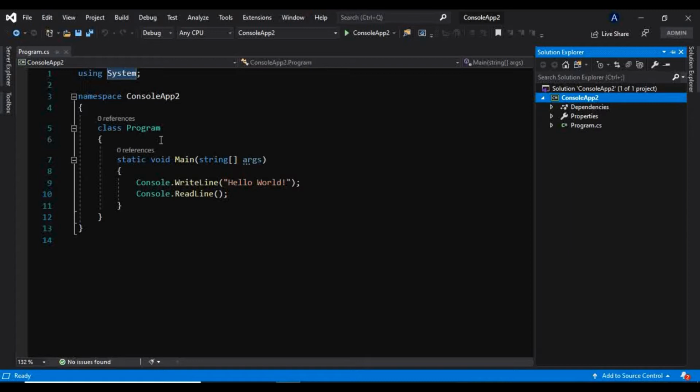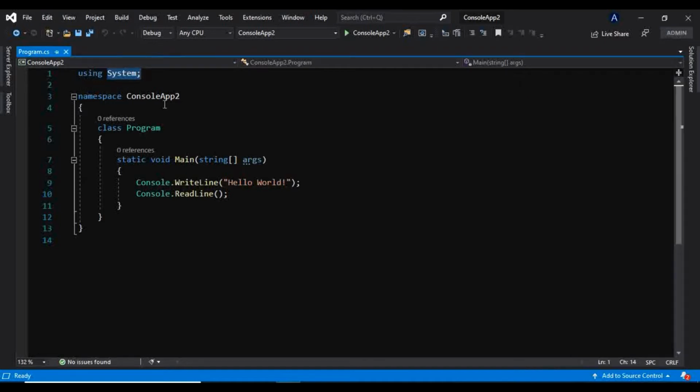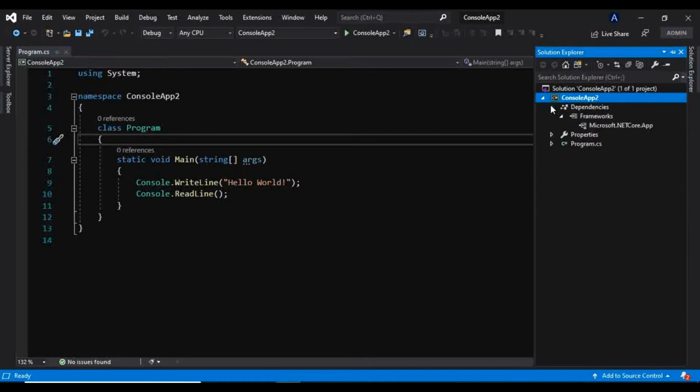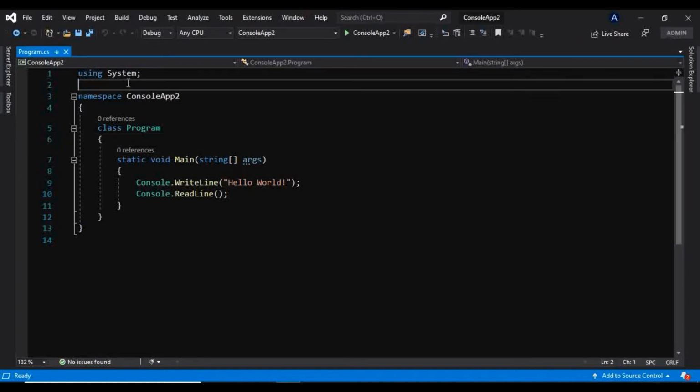That I have told you already in the first video of this tutorial series. So this System assembly is coming from the framework class library. You can see here it has some dependencies, this is the Microsoft .NET Core app framework. So this System assembly is from that framework class library.